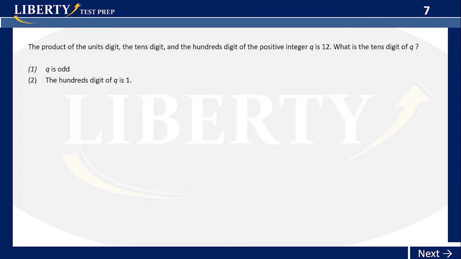The product of the units digit, the tens digit, and the hundreds digit of a positive integer q is 12. Okay, so you have a 3-digit number. This one is a unit, right? You should already know that. This one is a tens, and this one is a hundreds.